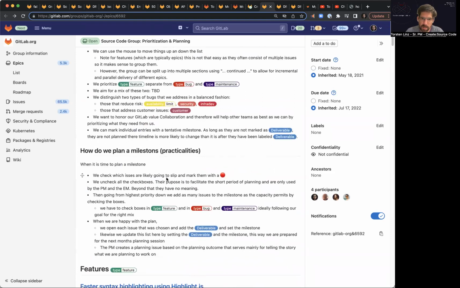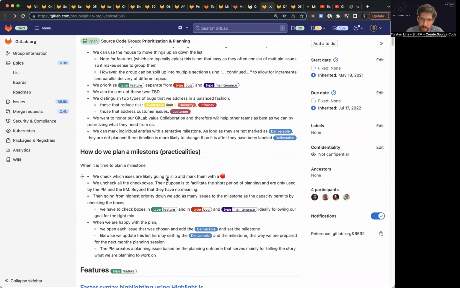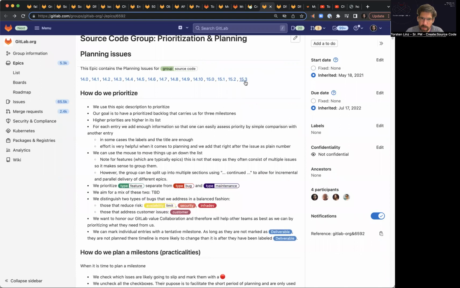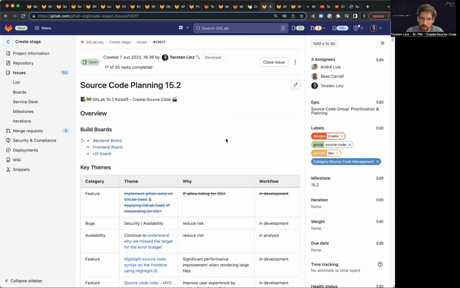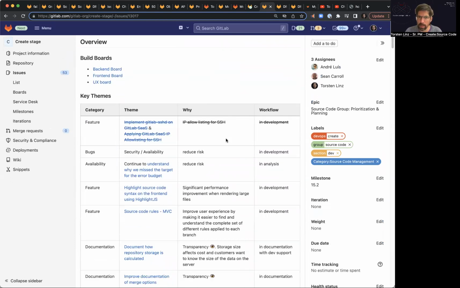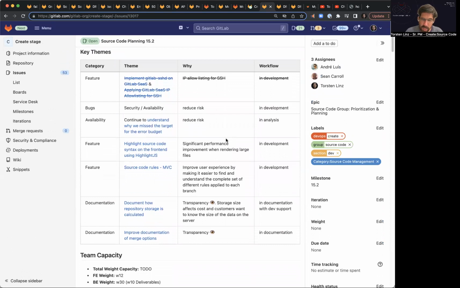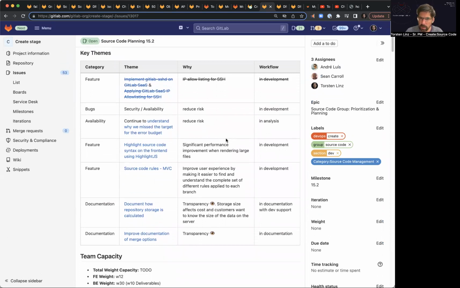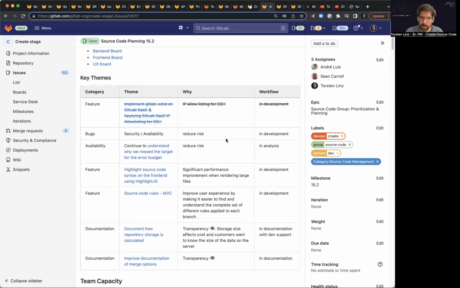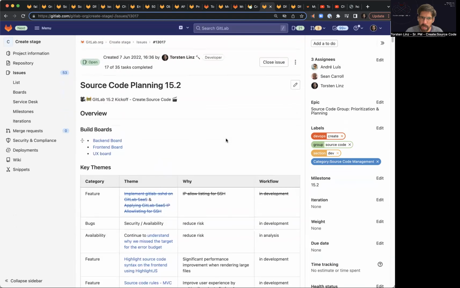Oh yeah, I forgot. Once we've made that plan, I would create such a planning issue here. And this is more for the purpose of storytelling what's going to happen in the milestone, for the benefit of the team and also for the benefit of the customers, so that it's a bit clear what the themes of the milestone are. That would be the main purpose of this. All right, let's see how this works.